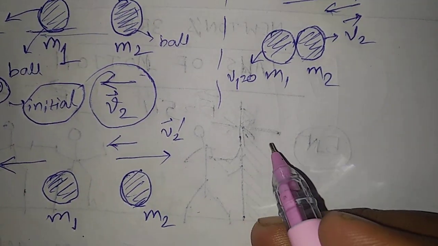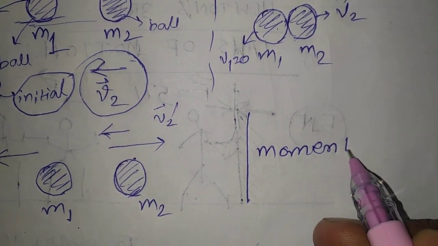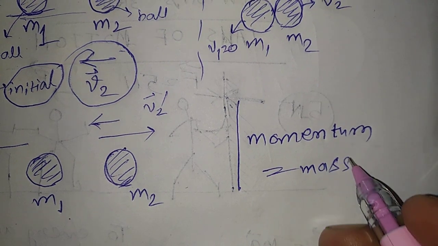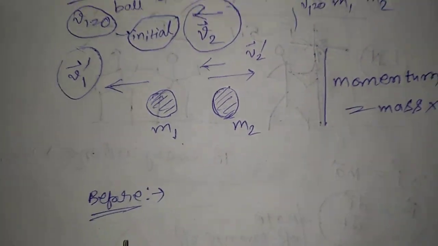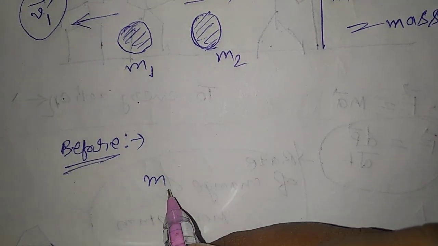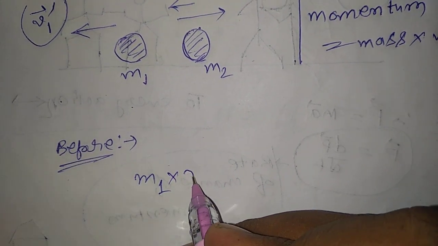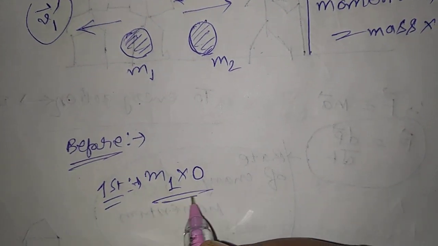You know the definition of momentum: in very simple language, mass into velocity. So initially, what was the momentum of the first particle? m1 into 0. The first ball's momentum is 0.